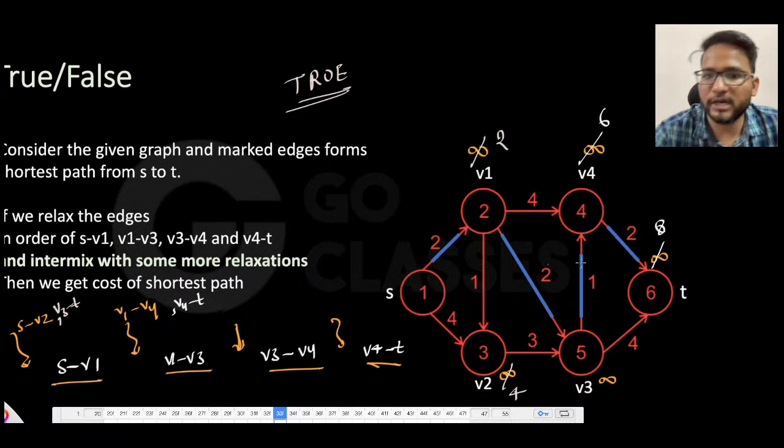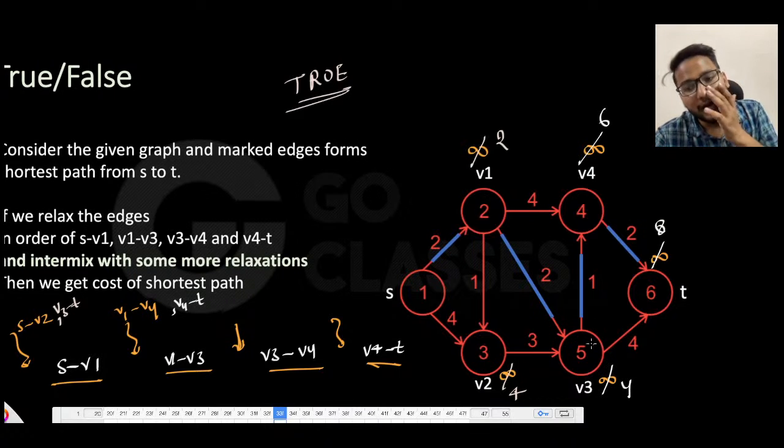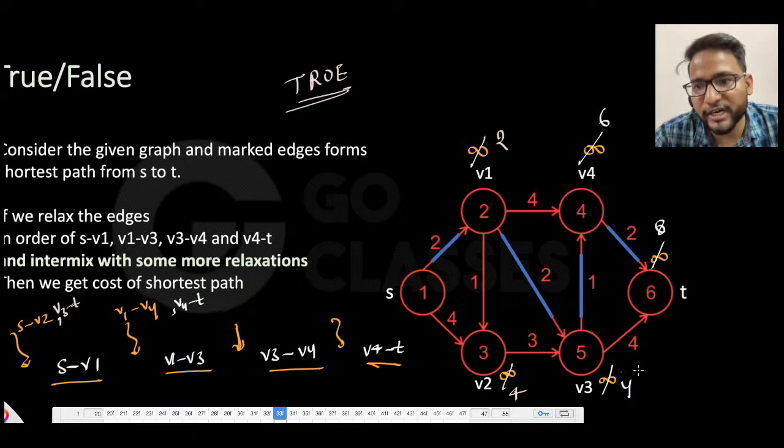This will be 8 or anything, and then I relax v1 to v3, then this is 2 plus 2, this is 4, obviously it will be 4 only. See, even if it is not infinity, even if it is something else, since you know this is shortest, it cannot be lesser than 4, because you know this is shortest.